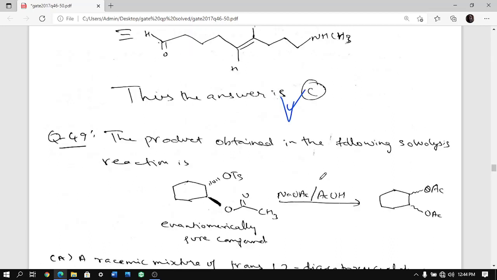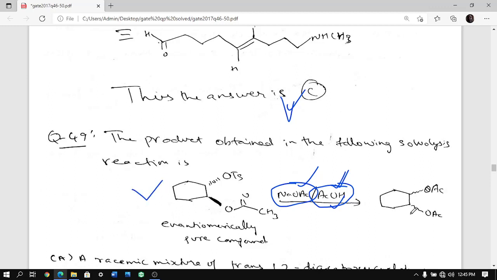Right, moving on to the next question. The product obtained in the following solvolysis reaction. Solvolysis basically, again, you have the solvent which is breaking it up, hydrolyzing it in its own capacity. So here you are having acetic acid, so this is what is hydrolyzing, and you are having the salt, sodium acetate, so it catalyzes the reaction, or you can say acetate itself reacts, this helps in catalyzing the reaction. So you are having this enantiomerically pure.